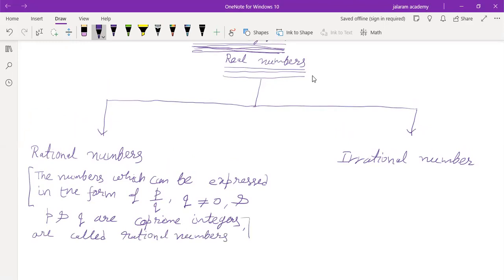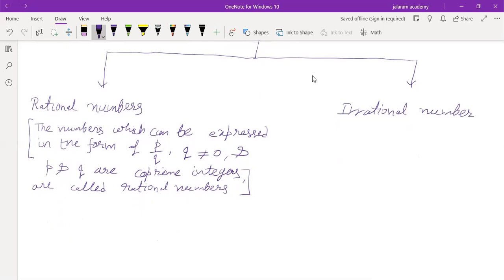Understood the definition, everyone? I have told you to write "can be", which means they can be converted into the form of P by Q, even if they are not currently in that form. Otherwise the definition would suggest that 2.1 is not a rational number. But 2.1 is also a rational number, as it can be expressed in the form 21 by 10, though it is not written that way at this time. Is that clear to you?